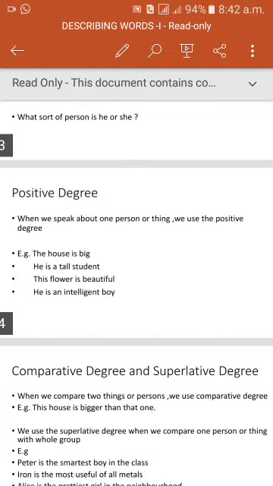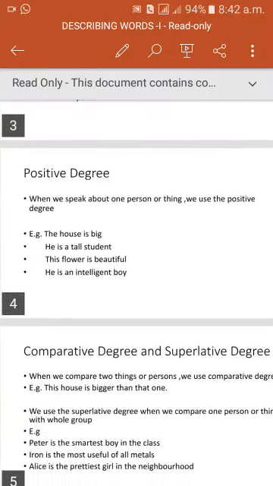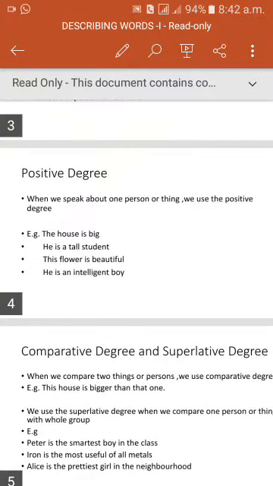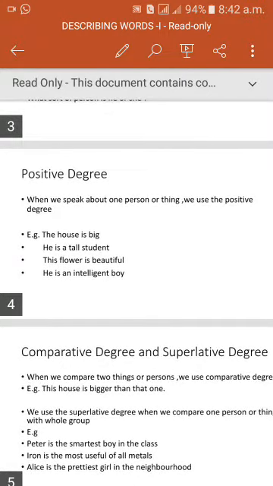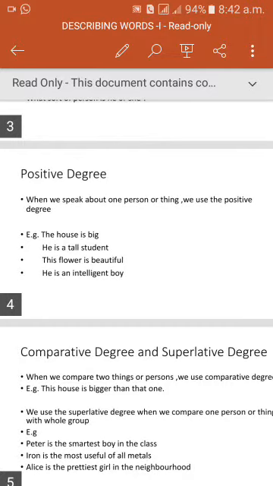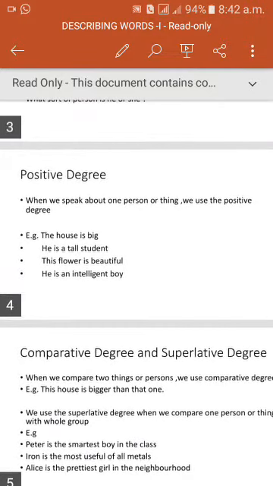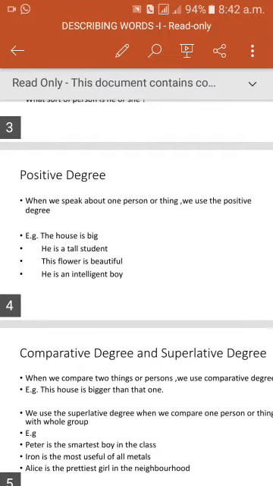positive degree. Some examples are given, and in these examples, adjective in positive degree is used. The house is big. Big is adjective in positive degree.